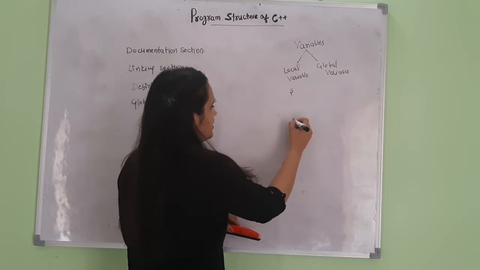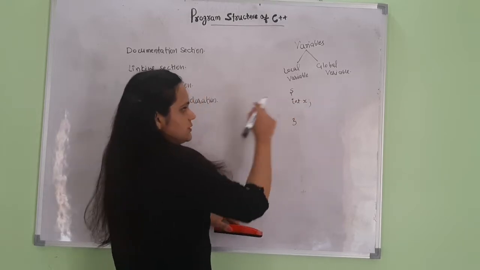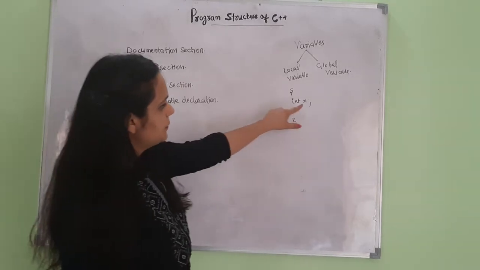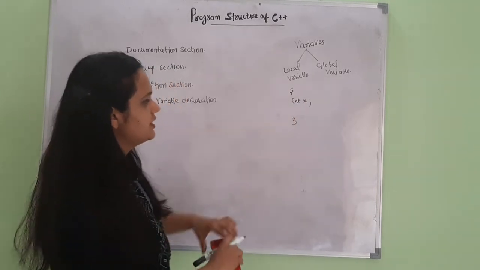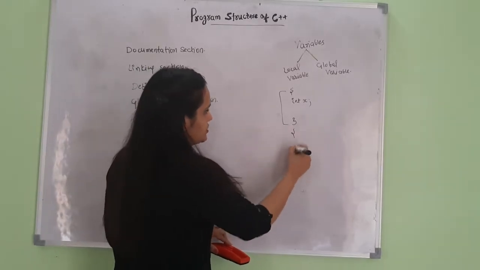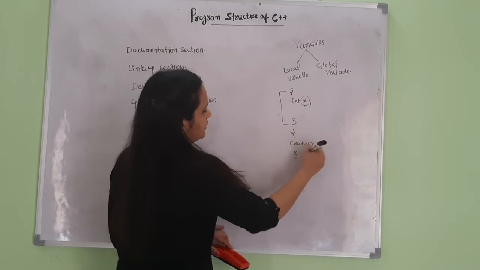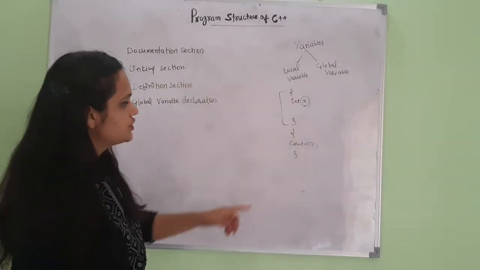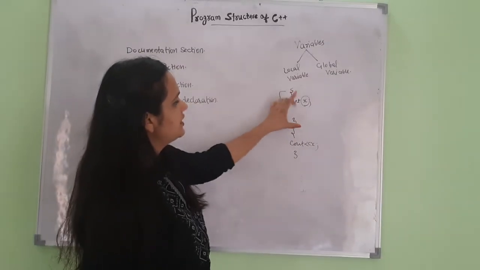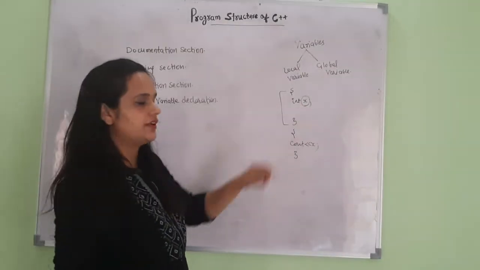Suppose I have declared an integer variable x in this block. The scope of x is limited to this block only. If I want to use this variable in another block, it will be an error because we cannot access this variable outside of this block. This is called a local variable.